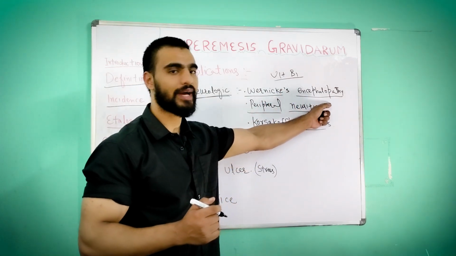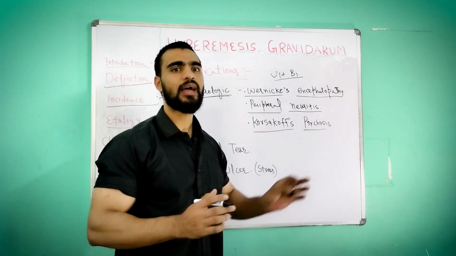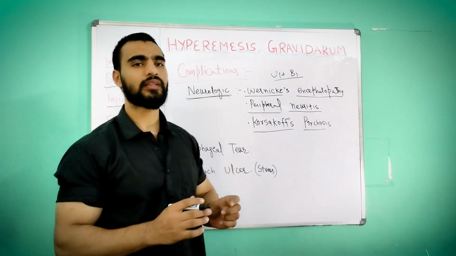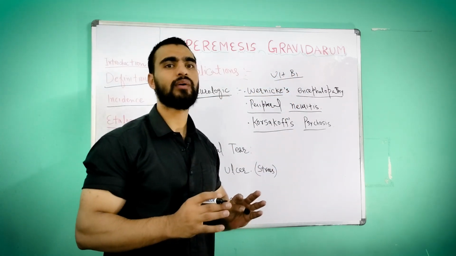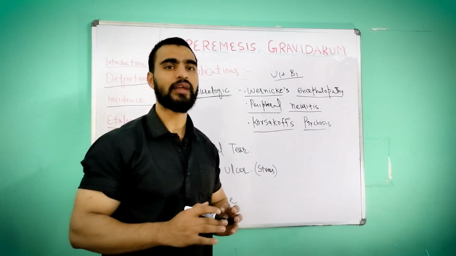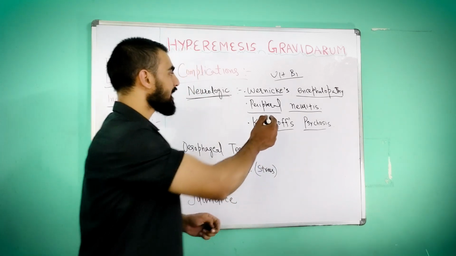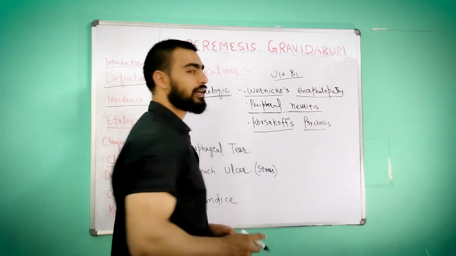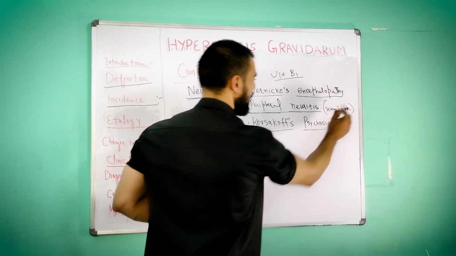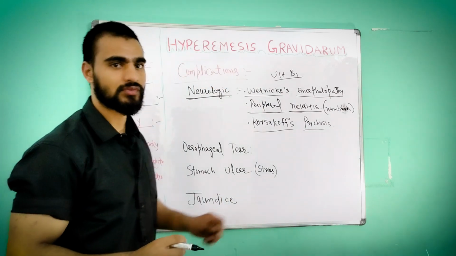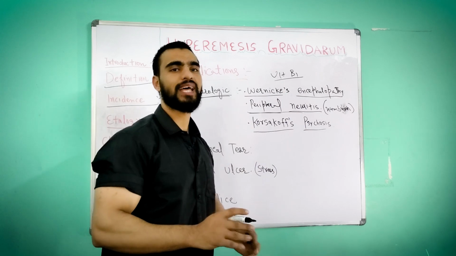Wernicke's encephalopathy occurs because of vitamin B1 deficiency, and neurological symptoms will appear, like the person will not have control of gait and movement, and nystagmus, uncontrolled or involuntary eye movement. Second one is peripheral neuritis. Peripheral neuritis means numbness of peripheral nerves, like hands and legs.